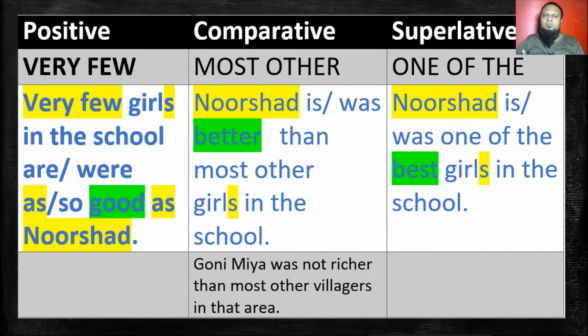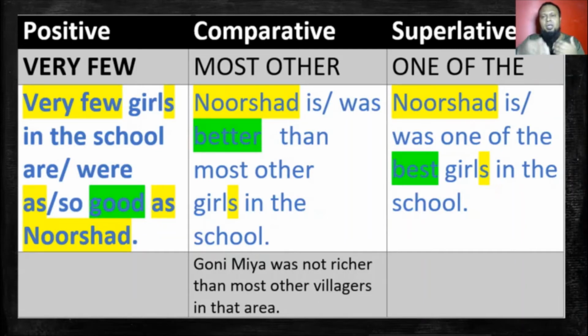So from this very first rule, you can understand, if I give you anything like here, Gonimia was not richer than most other villagers in that area. Now, first of all, you have to think what form it is. So richer, I mean comparative form, and most other, I mean first rule. First rule, comparative form. So if I have to transform it to positive, then we have to write very few.